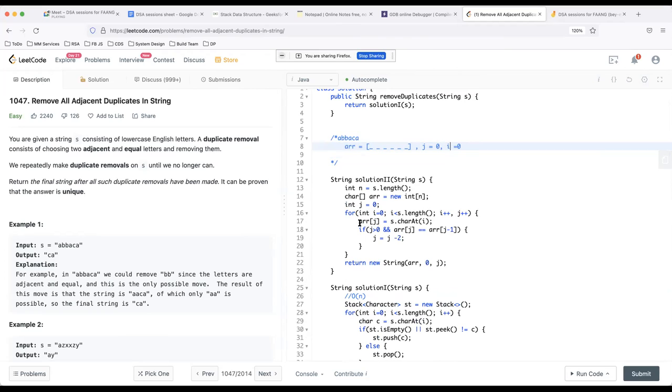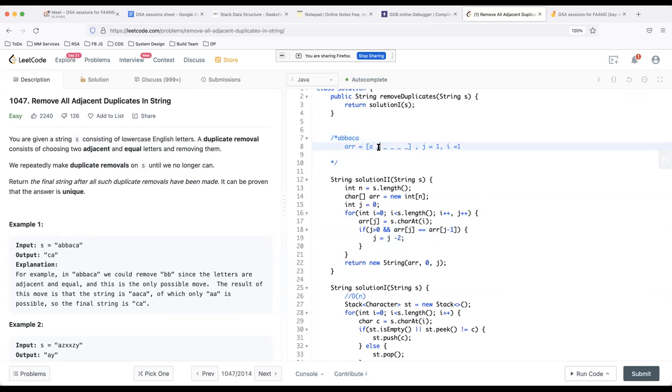Now what happens at this point of time is I copy array of j to s of i, so at the first location, I copy A. And then I check if J is greater than 0. This is not true, so we don't run into this. Then increment I and J, so I becomes 1, J becomes 1, plus plus J, plus plus I. Now the next character is B.